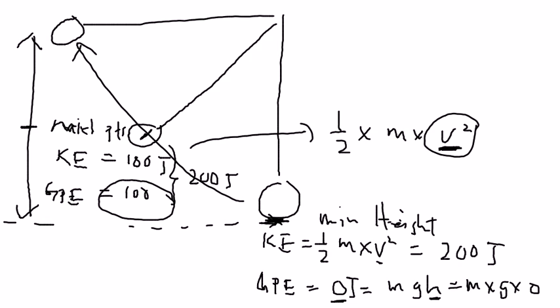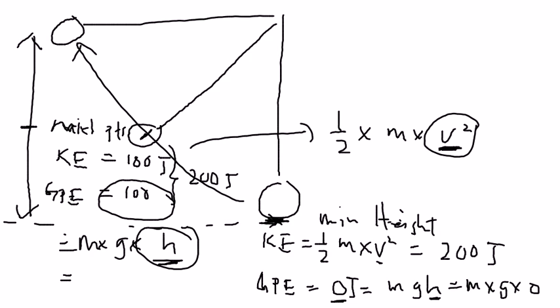Why is there an increase of GPE? Because according to our formula mgh, if h increases, in this case by half of the total height, there's an increase in the amount of GPE gained.